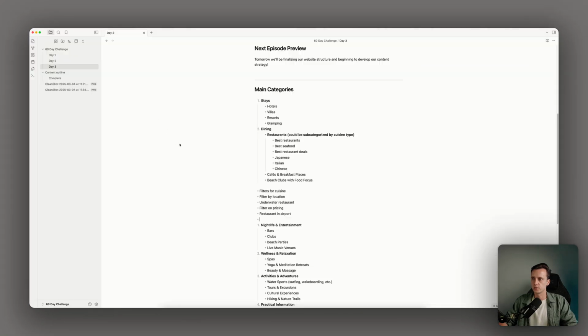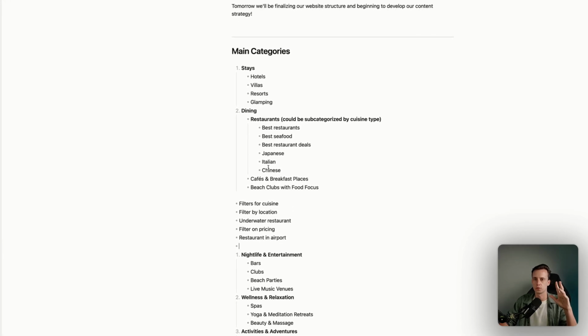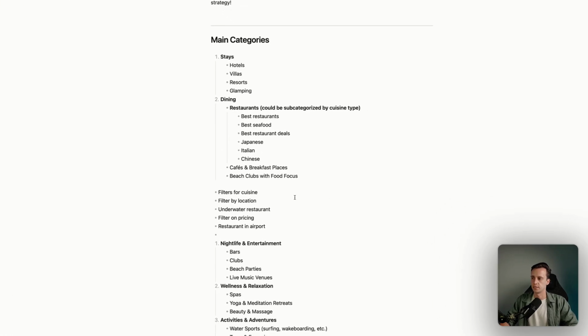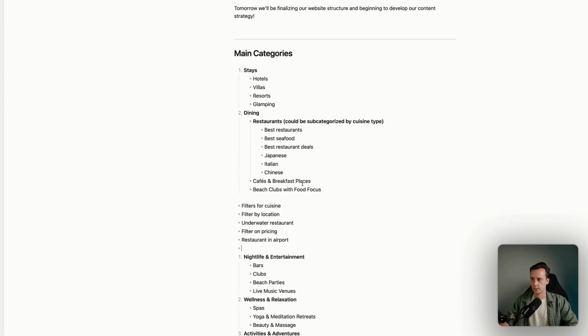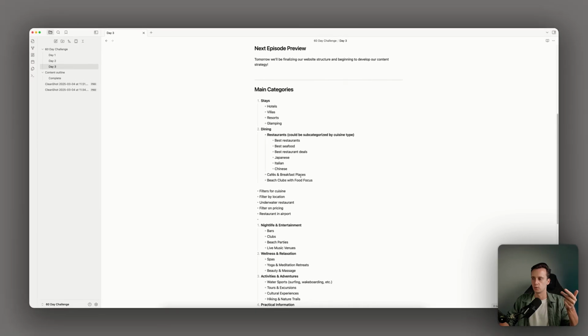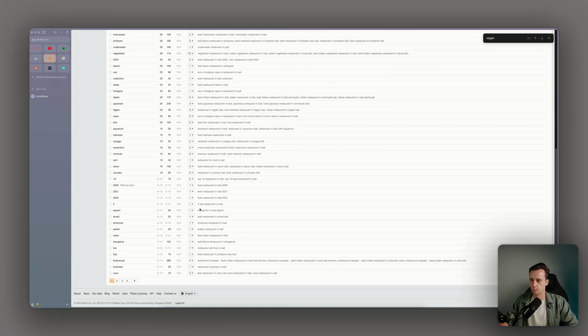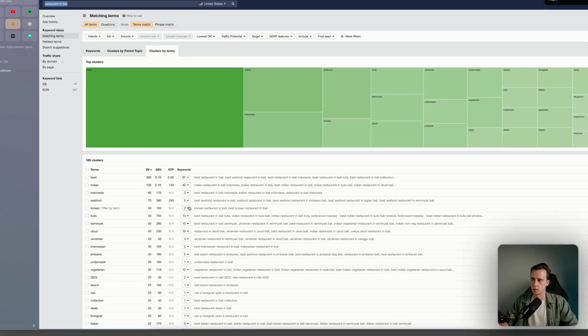So for restaurants, we need to make sure that we can filter by cuisine. Once we map out the whole structure, we just get all the keywords for Japanese, Italian, and then we can properly structure the database. As mentioned before, this episode is just to figure out what people are looking for, so we have some basic ideas on how to structure it. So cuisine, location, underwater, so maybe we can make unique dining experiences. Pricing, airport. I don't think we see anything else, right? Bar, maybe restaurant with a bar inside.